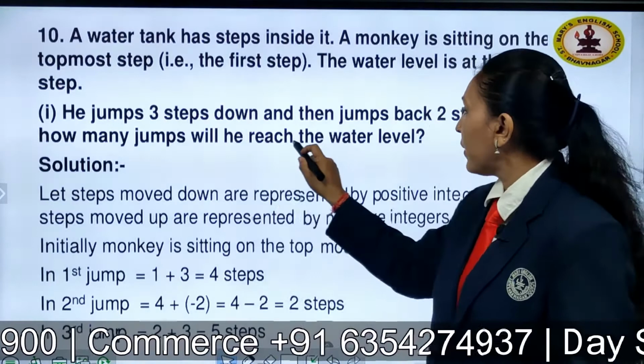So we have reached the point where we needed. That means I got a positive answer, which means the monkey is moving upward. You can see in part 2 the monkey is going up because it is a positive integer, right?